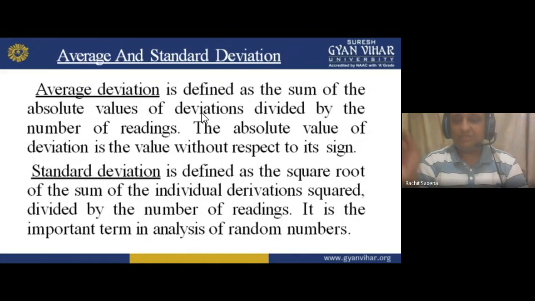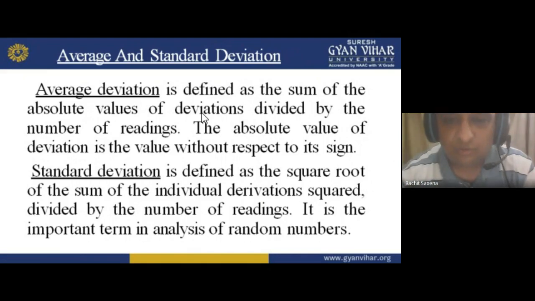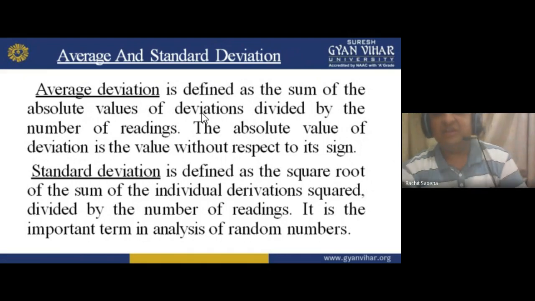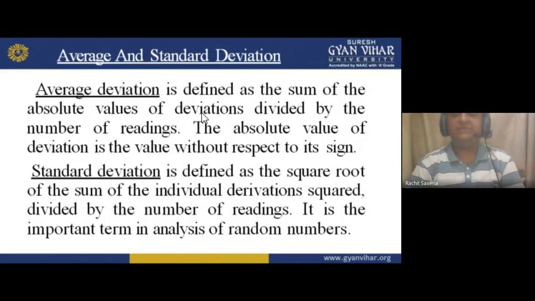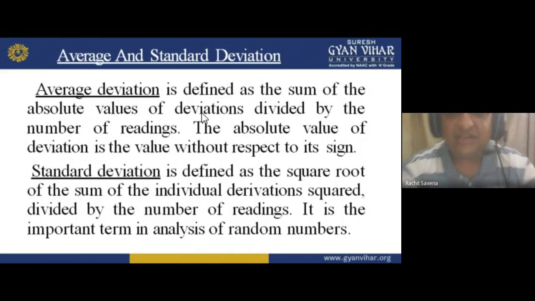Now for example, we are getting 10 deviations: d1, d2, d3, d4, d5, d6, d7, d8, d9 and d10. In the numerator we have to add d1 plus d2 plus d3 plus d4 plus d5 plus d6 plus d7 plus d8 plus d9 plus d10, divided by how many deviations we have, which is 10. So we get the average deviation.